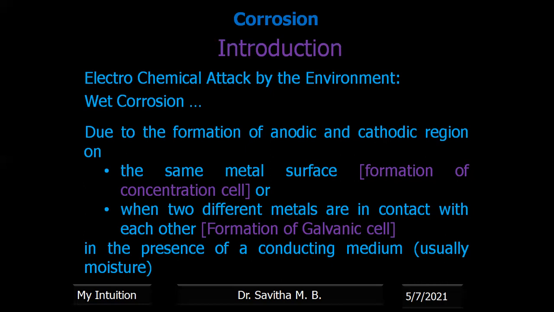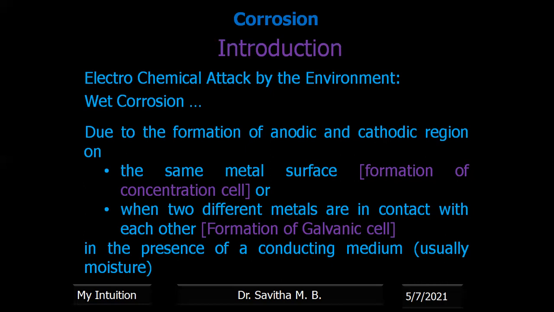Metal liberates electrons at the anode, and the half cell reaction will not take place unless it is coupled with the cathode reaction. Metal simply will not liberate electrons; the cathode should be demanding electrons, only then will the metal liberate them. That means only oxidation or only reduction, a single half cell reaction, is not possible.